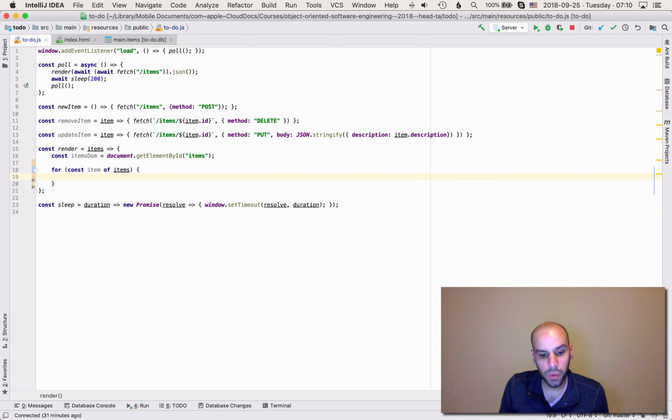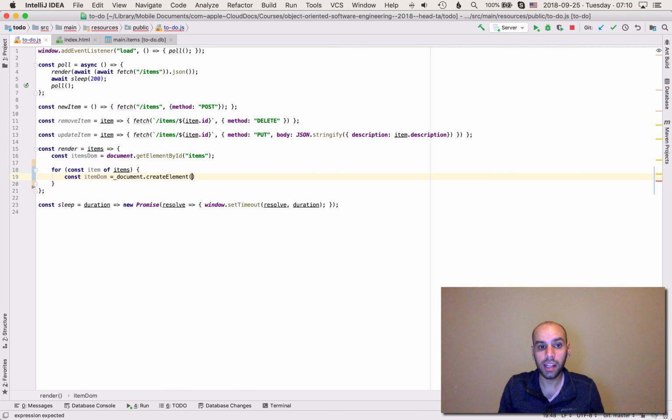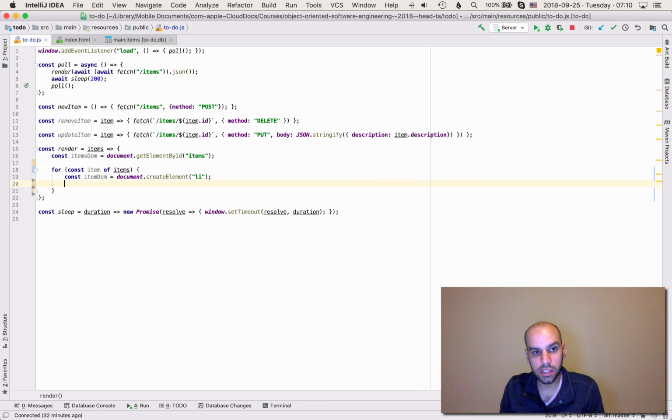And now what we want to do is to create a DOM element for an item. We already have the item as a JavaScript object. Let's create the item DOM. And there is a method on document called createElement. And we can say what kind of element we want to create. In this case, we want to create a list item. And that's a DOM element. And now we can do things with this DOM element.